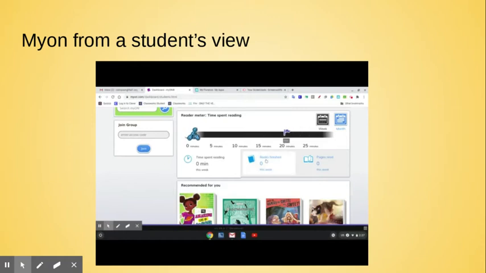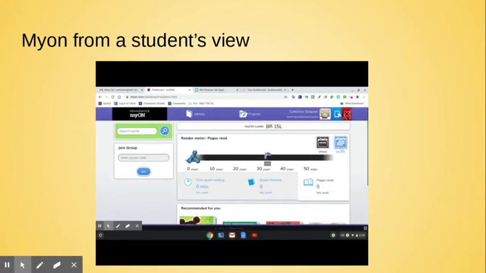Remember that I set my example student as a first grader, so that's why my goal is only 2 books. Your teacher may have something different for you, and you'll have to talk to your teacher about what they specifically want. Or you can also go with how many pages you read. Once again, it depends on how your teacher wants to do things. And you can also switch and do it for the month. As you can see, you don't have the little flag right here, but this arrow shows you that if you keep reading for the month, you'll eventually hit your goal.